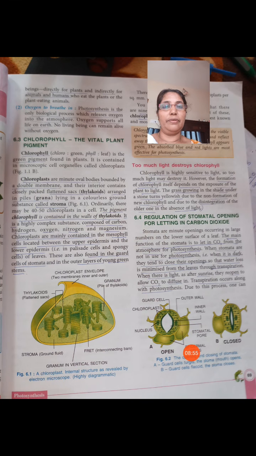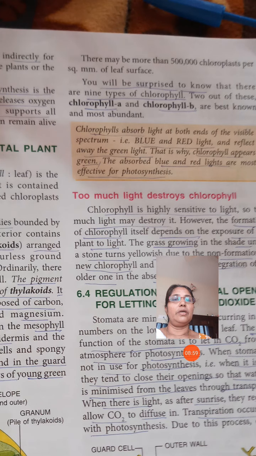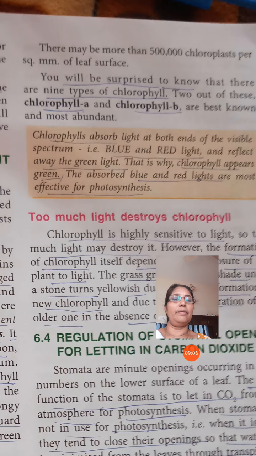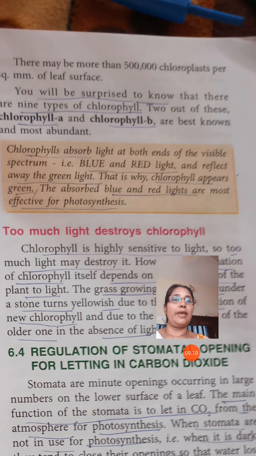Then another thing about chlorophyll is that there are 9 types of chlorophyll. Of these, chlorophyll A and chlorophyll B are best known and most abundant.